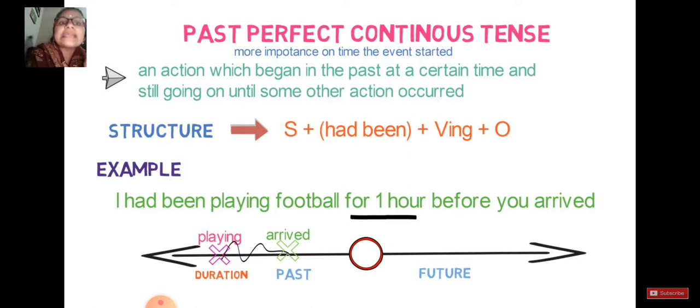If you can check the example, I had been playing for 1 hour before you arrived. Now this 1 hour is only used for had been playing. It is the time duration given for the continuous tense, and your past perfect tense is still there without any time duration. So these kinds of sentences indicate an action which began in the past at a certain time and was still going on until some other action occurred. And what was the other action in this sentence? That is before you arrived. Both the sentences completed in the past only.